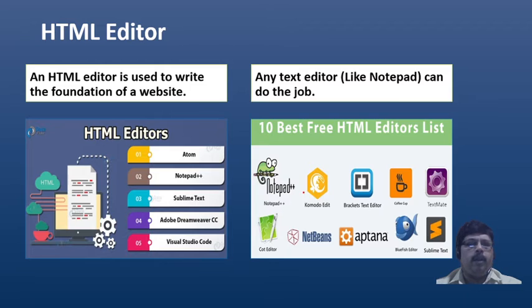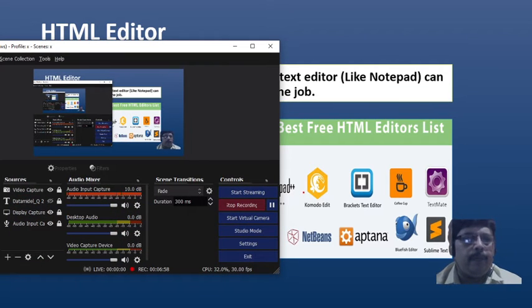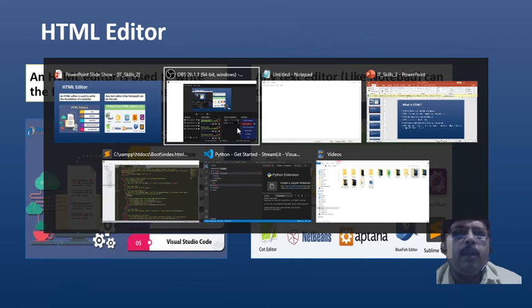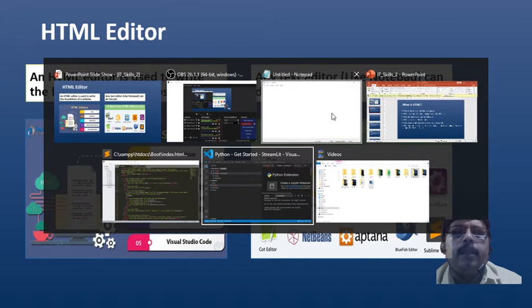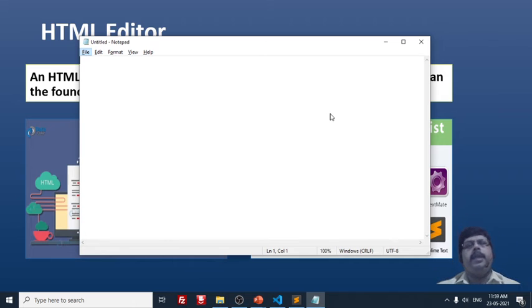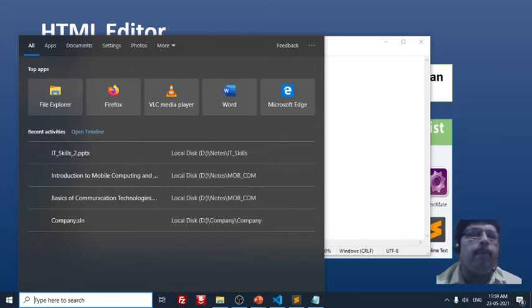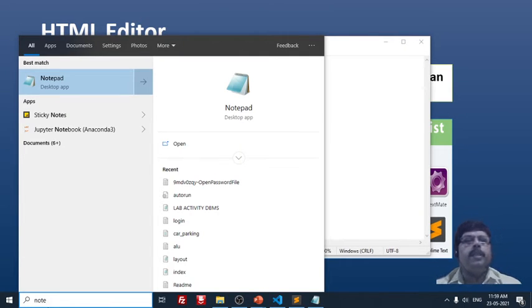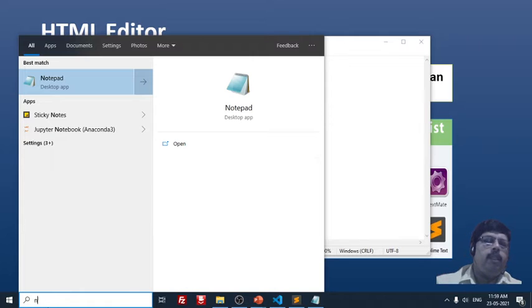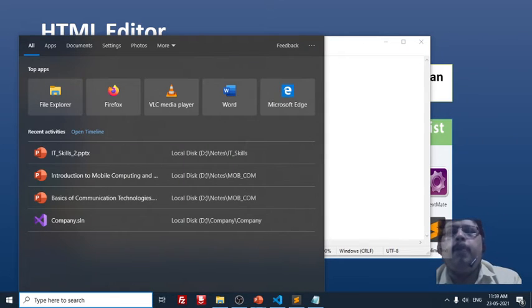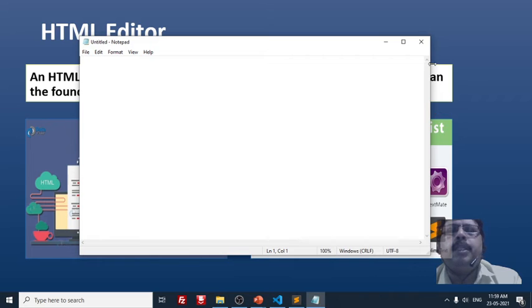Now here on your mobile, just a minute. Okay, I have this. This is an HTML editor. If you type Notepad here, you will get this, and you can open it. I kindly tell you guys to note down how to open your editor. This is Notepad, but I will not use this Notepad for my work. I will be using some other editor.